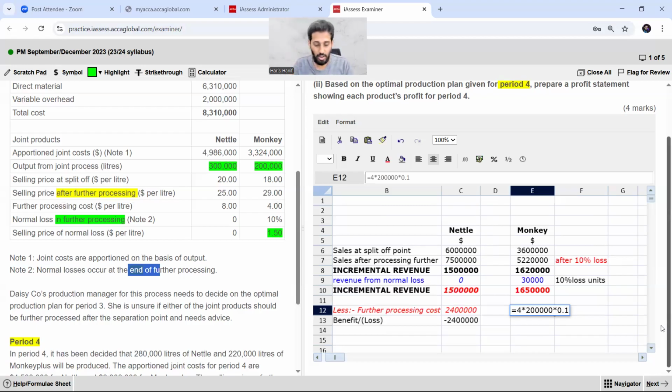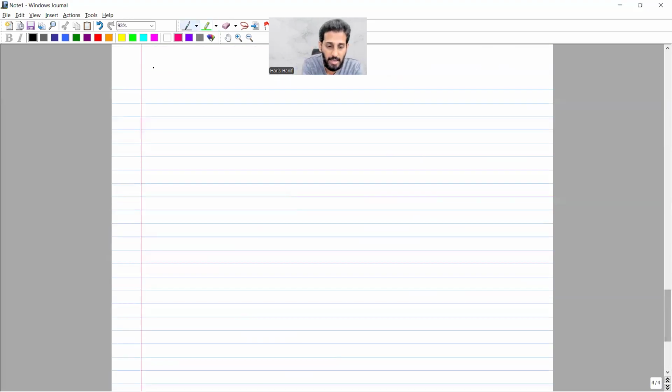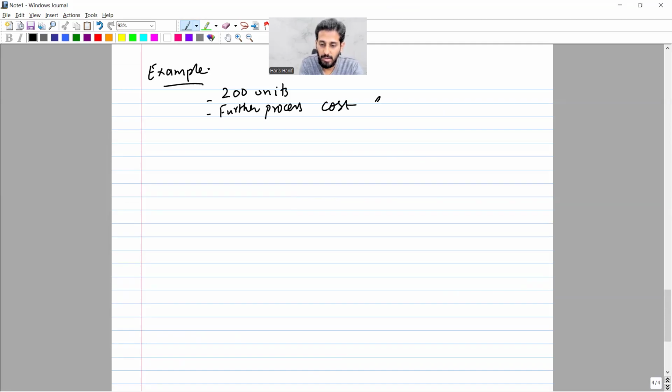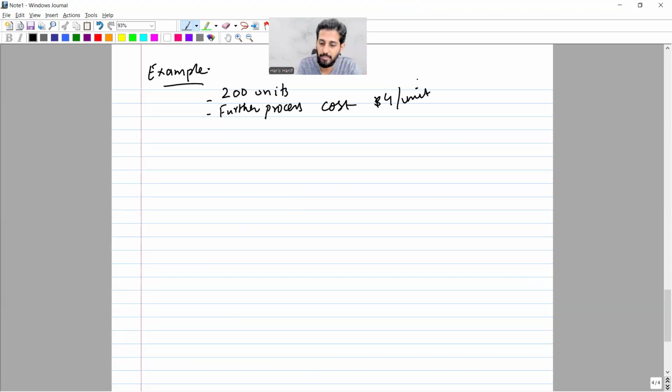So how shall I explain it in a very simple way? Let's say for example there are 200 units and further process costs, let's say for example it's $4 per unit, taking this as an example, right? 200 units, let's say.